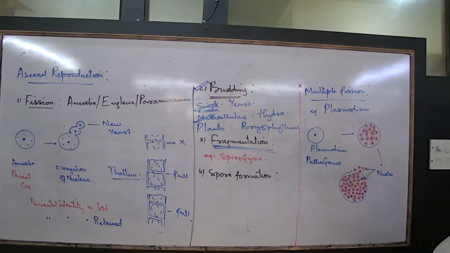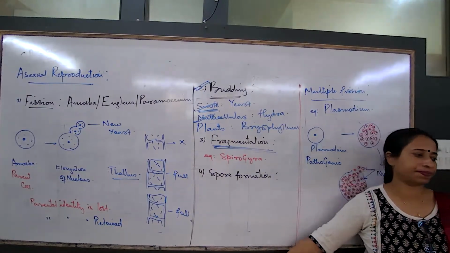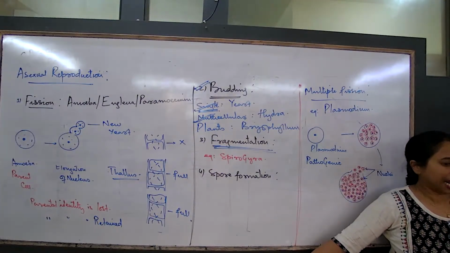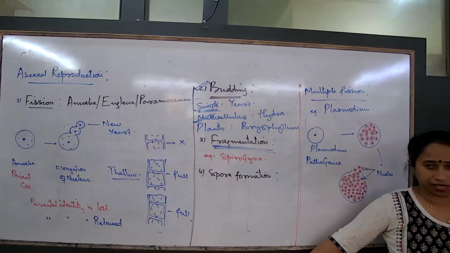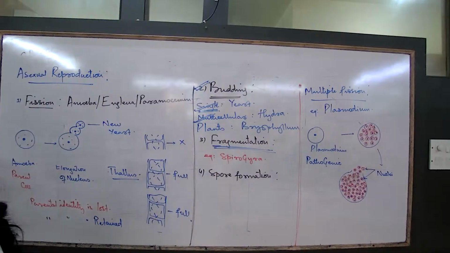Number 2, for fragmentation, the thallus divides. You have to remember what is thallus, the full grown filament. This is the entire thallus I showed you earlier. The thallus divides randomly into few fragments.